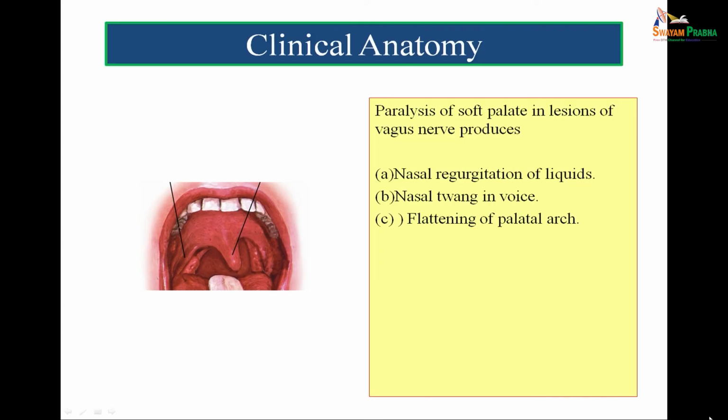So, I mentioned before 10 plus 7 is equal to 12 plus 5. Here the uvula is directed towards the normal side. If paralysis of the soft palate is there, I mentioned in the motor nerve supply that the motor supply is by the pharyngeal branches of the vagus carrying fibers of the cranial accessory nerve. So, if there is damage to the motor supply, there is nasal regurgitation of liquids, nasal twang in voice and flattening of the palatal arch.